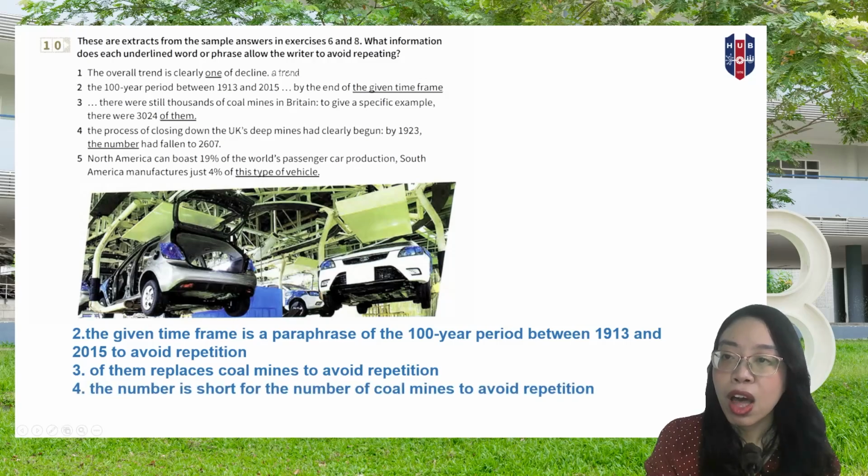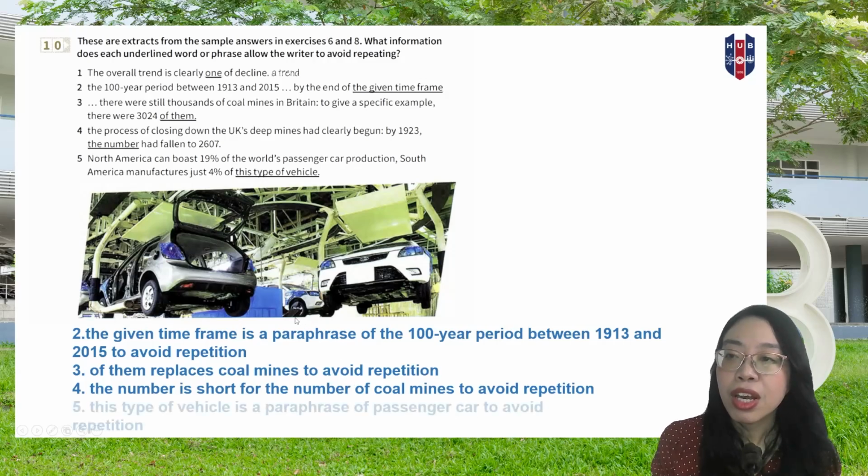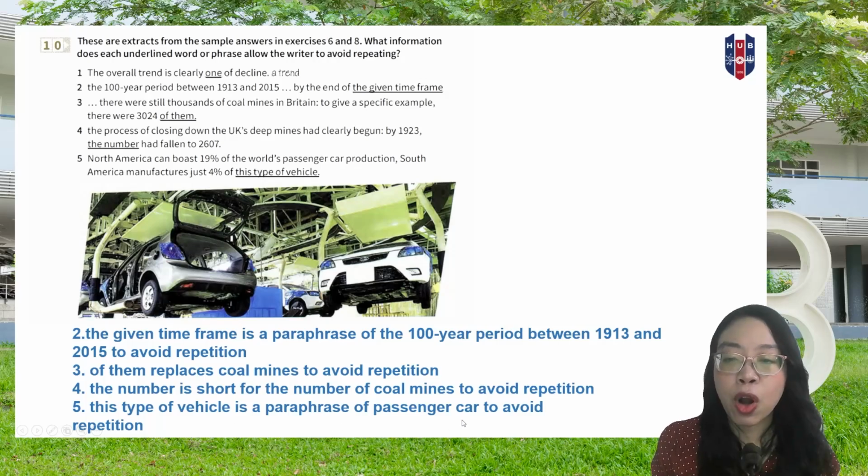Number 4, the number is short for the number of coal mines. And for number 5, this type of vehicle is a paraphrase of passenger car. Also in IELTS, if you show the examiner that you are able to use these words or phrases to refer back to information, it will also improve your scores.